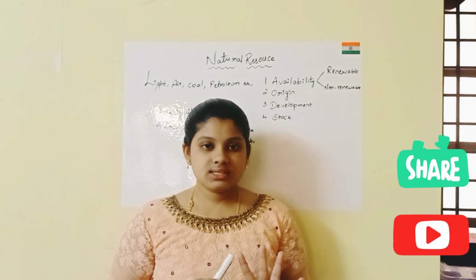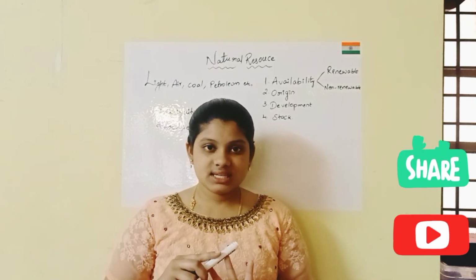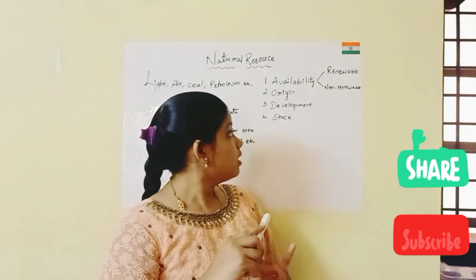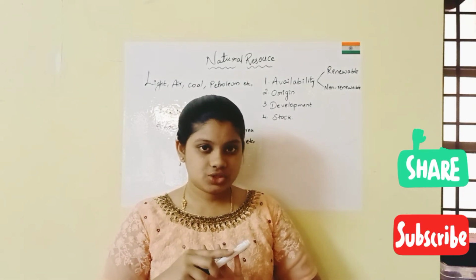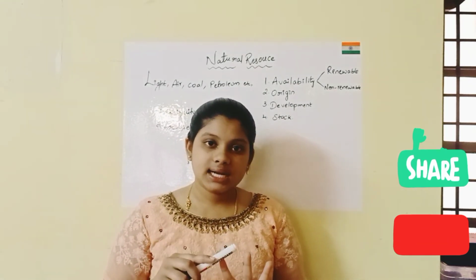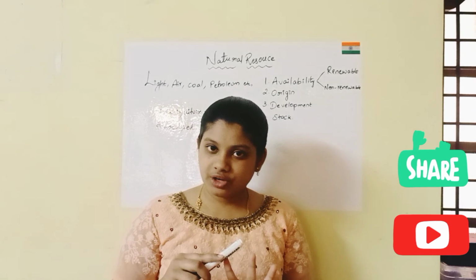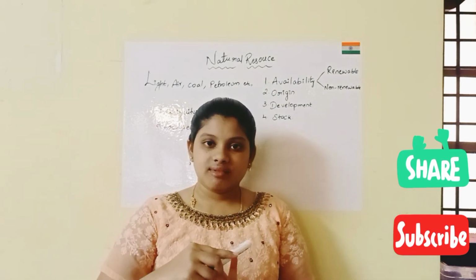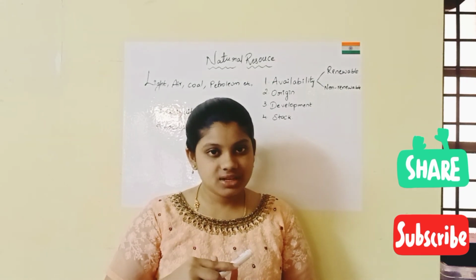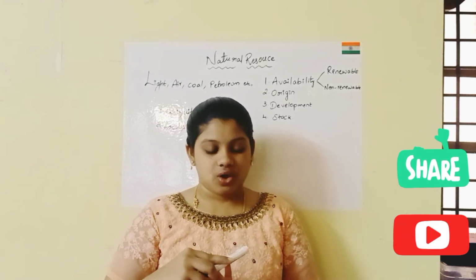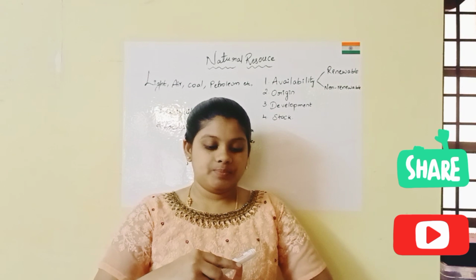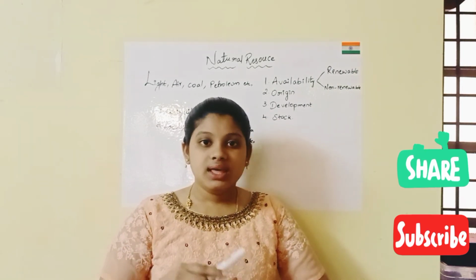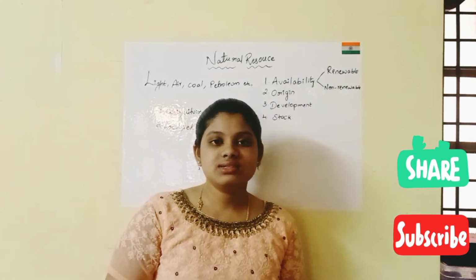The first one is availability, the second is origin, the third is development, and the fourth is stock. On availability, they are classified into renewable and non-renewable. On origin, biotic and abiotic. On development, potential, reserve, actual, and stock. And on the basis of stock, they are classified into ubiquitous and localized.